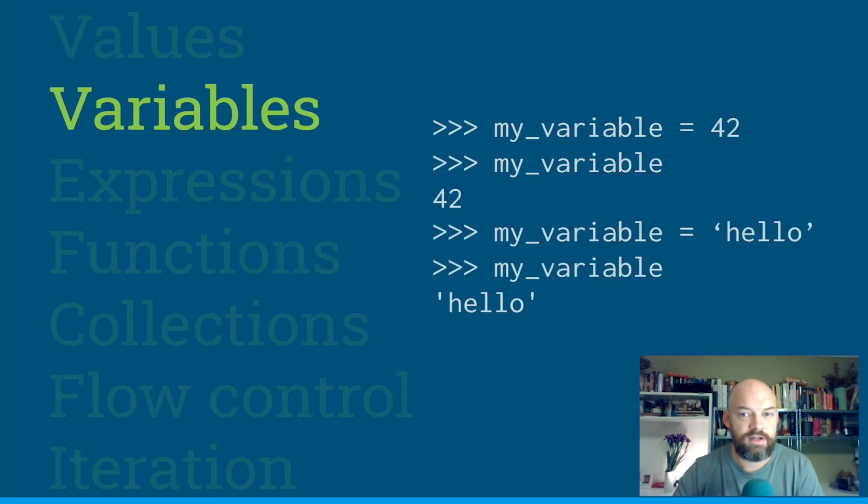we've got this thing where we say my variable equals 42, and then when we type out my variable and press enter, it will give us back the number 42. Now, the magic of variables, and particularly in Python, which doesn't have a strong typing system, is that we can then put something else in there. So we can say my variable equals hello, and then when we ask for my variable again, it'll give us back hello. Even though it was giving us back 42 before, once we changed it, we can make it give us back hello. That's a very powerful concept that will take a while for you to really get your head around.